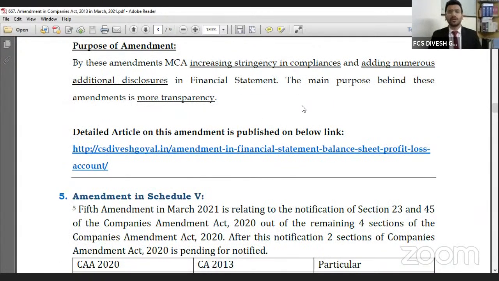The Ministry has made a lot of amendments in the disclosures. For example, the company has to give disclosure about promoter shareholding. The company has to mention approximately 11 new ratios in the balance sheet. The company has to give details of CSR expenditure in the P&L, and details about cryptocurrency in the P&L. There are a lot of disclosures, and you can find the written article on our blog, and we will publish a separate video on this clause.